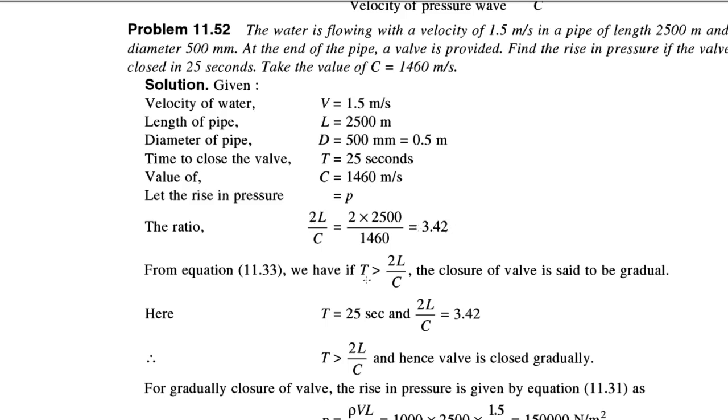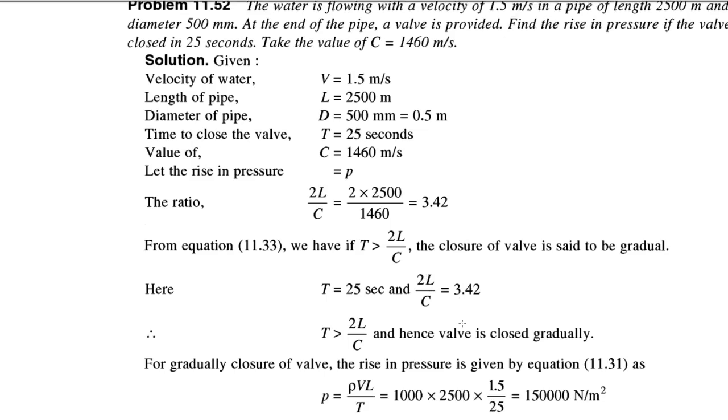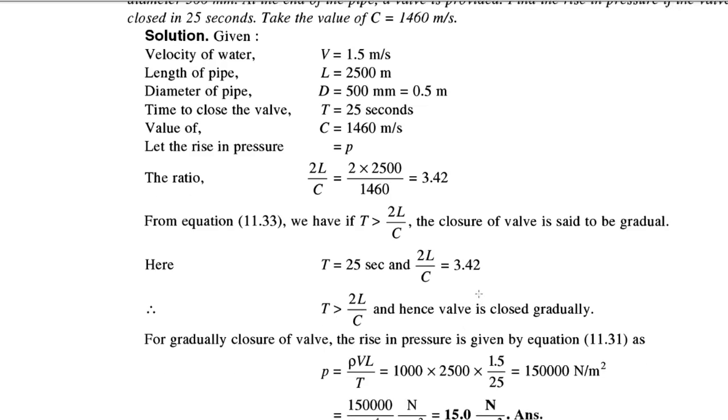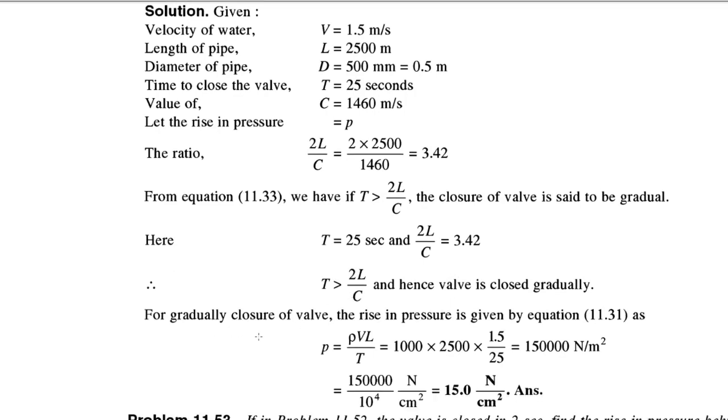So here T is greater than 2L by C. So according to this condition, the closure of valve is said to be gradual. So here capital T is 25 seconds and 2L by C is 3.42.